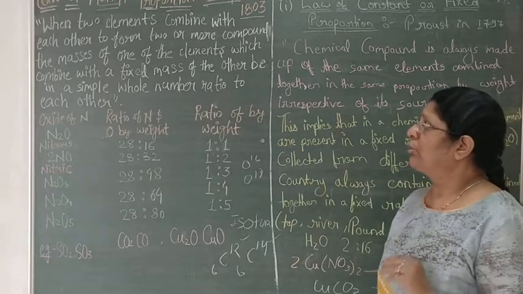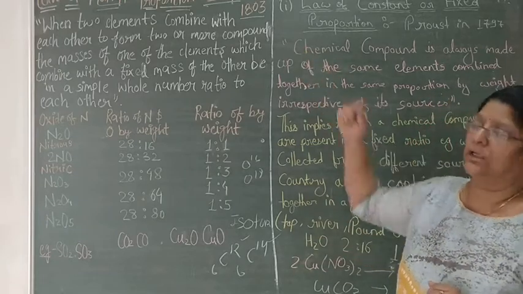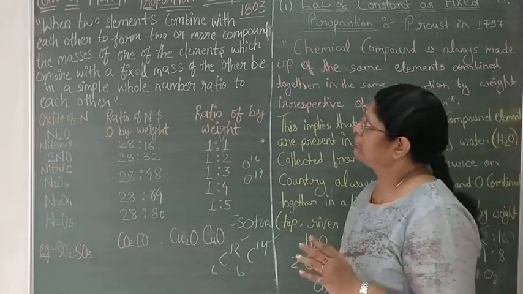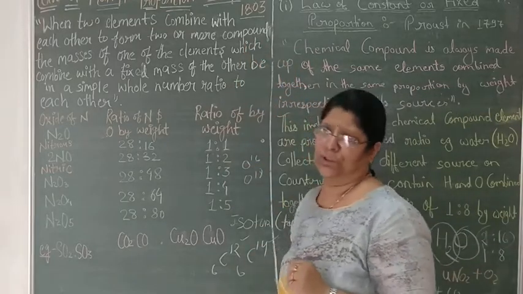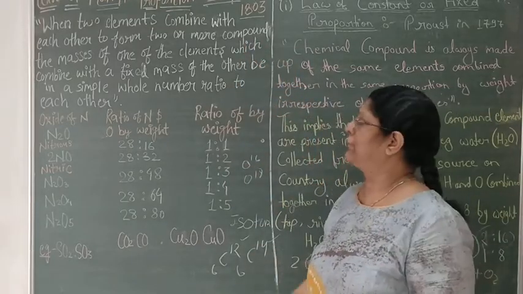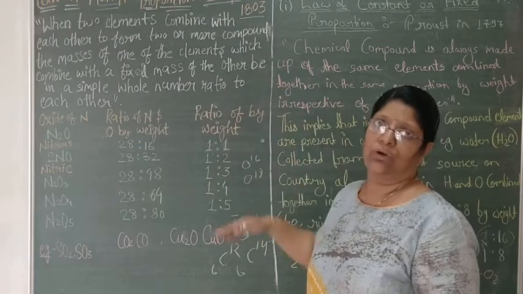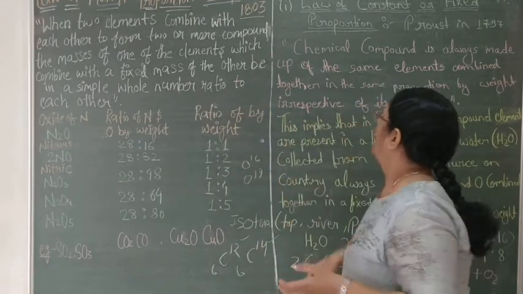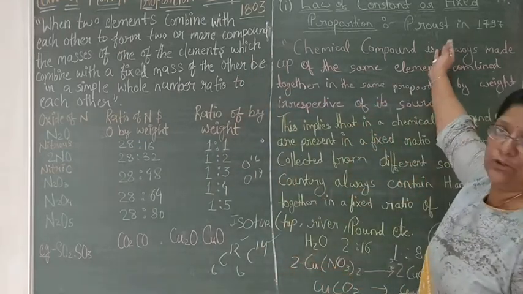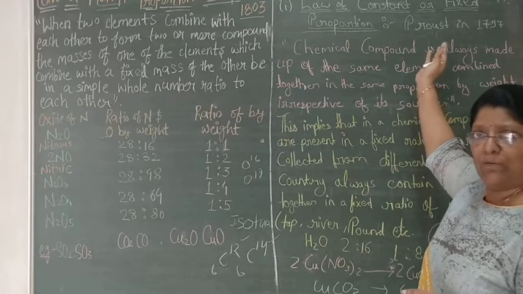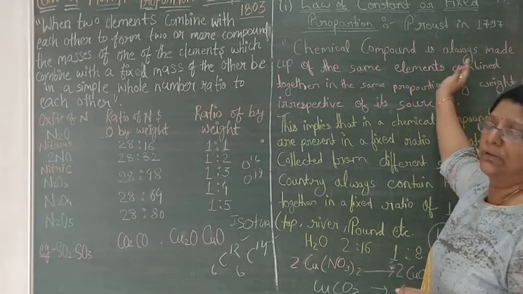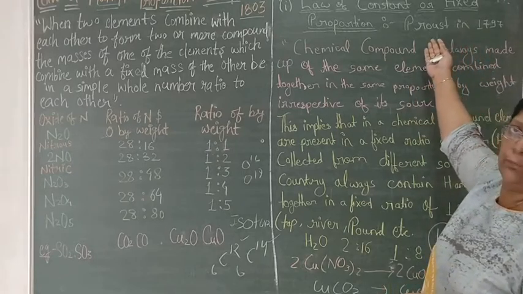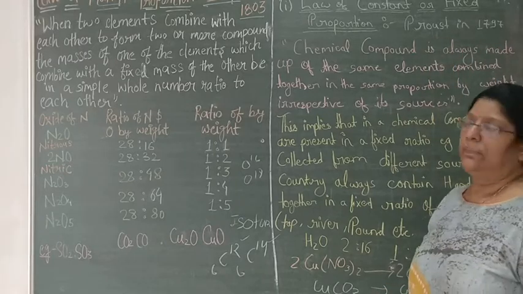Okay. So now we are coming into the third law. Third law is the law of multiple proportion. The law of multiple proportion was given by Mr. John Dalton in 1803, and the previous law was given by Joseph Louis Proust. The name of the scientist and the year is important. So please write Joseph Louis Proust in 1797.